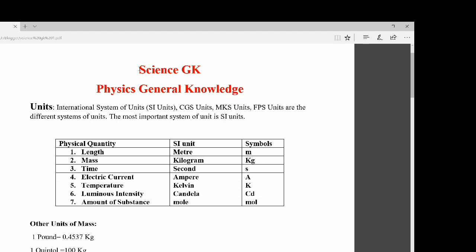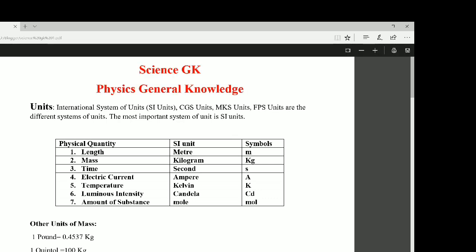Today we are here to discuss physics general knowledge. As we know, science GK is an important topic for all kinds of examinations like railway, SSC, etc. And science GK is equally important for different state government exams also. Today we will discuss units.